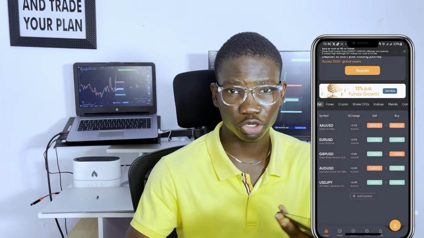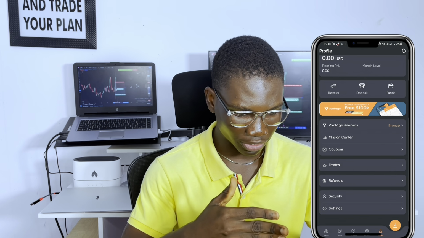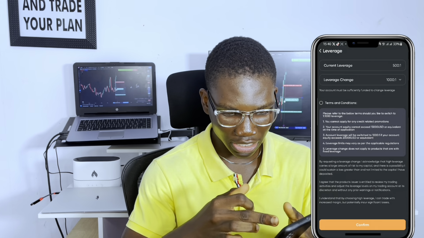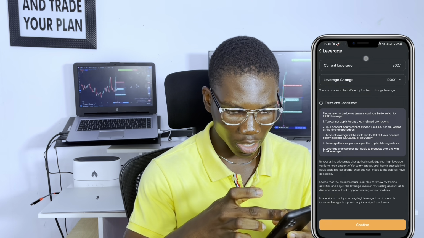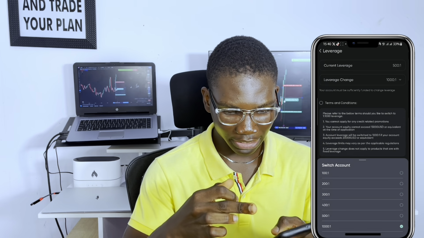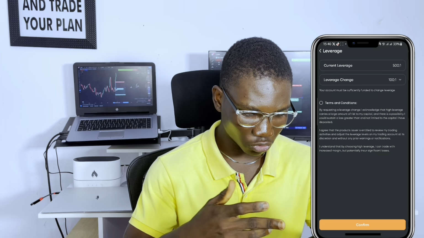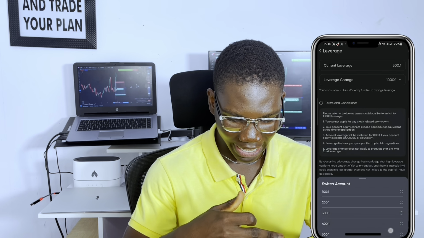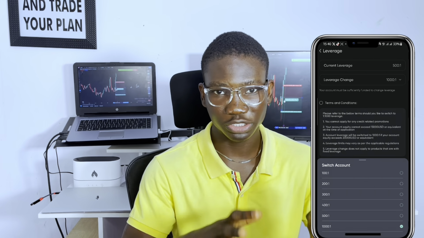And of course, to choose the specific leverage you're going to be using on your live account, all you have to do is go to the profile and click on the trade tab, and you can click on leverage, and then you'll be able to choose the amount of leverage you can use on your specific account. The one I currently use is 1:500. If you want a low leverage of like 1:100, you can choose that. If you want a high leverage, you can go as high as 1:1000. So you can choose any one that you want on this specific app.